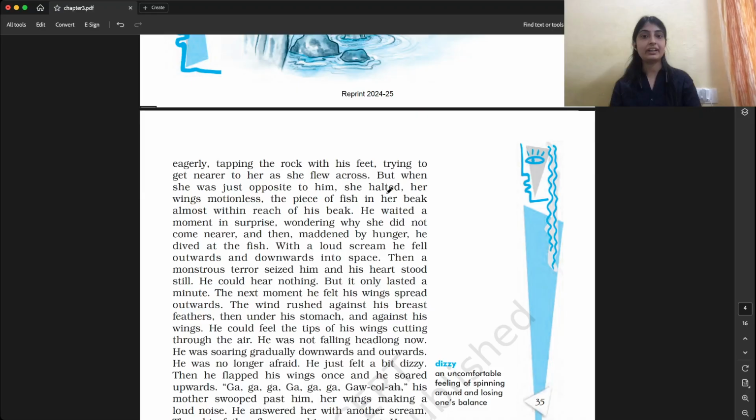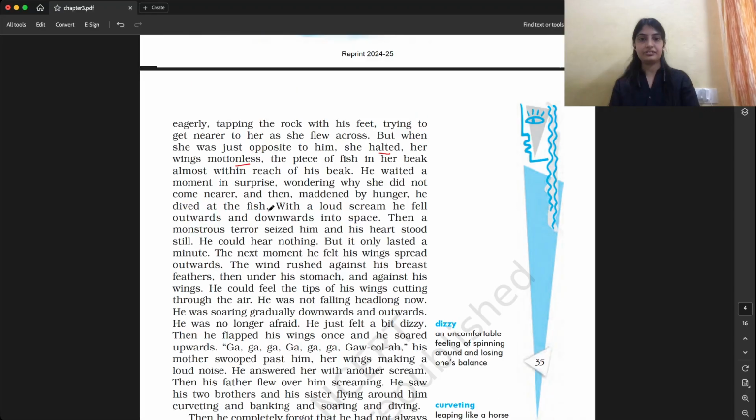He waited a moment in surprise, wondering why she did not come nearer, and then maddened by hunger. So he saw that his mother just waited, and his mother was not giving him food. Maddened we already read in the previous few pages, right? He dived at the fish. That means he just jumped to grab the fish. With a loud scream, he fell outwards and downwards into space.